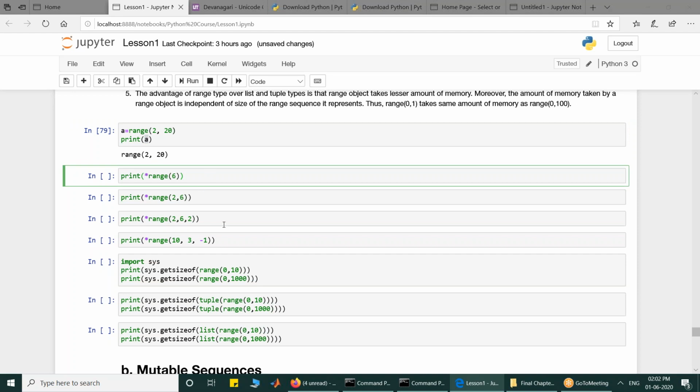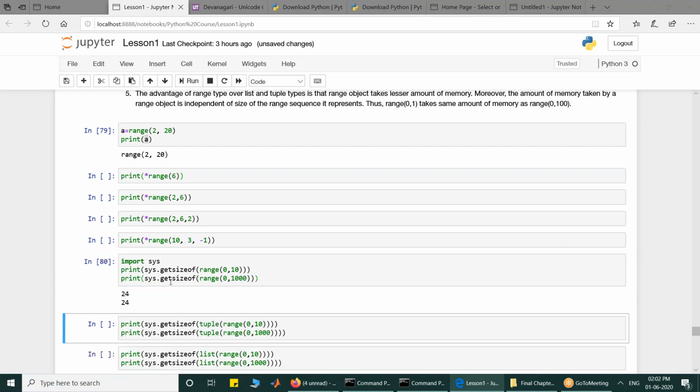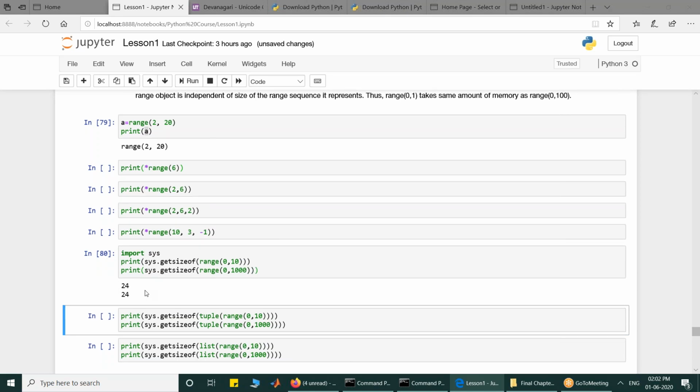Another important point why range is beneficial is that range uses very little size, and irrespective of the number of elements in the range, you are going to get the same size. So I have created a range 0 to 10 and 0 to 1000, and I just want to demonstrate that they are going to use the same size. Range of 0 to 10 and 0 to 1000 use the same size, and that size is smaller than that of tuple and list.